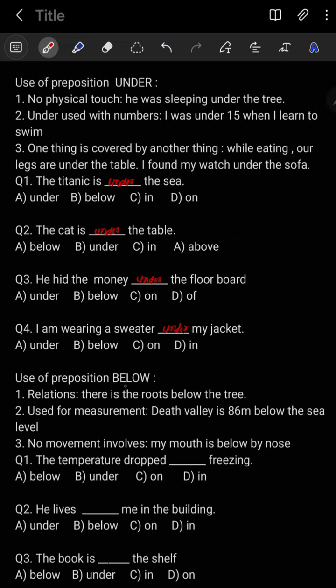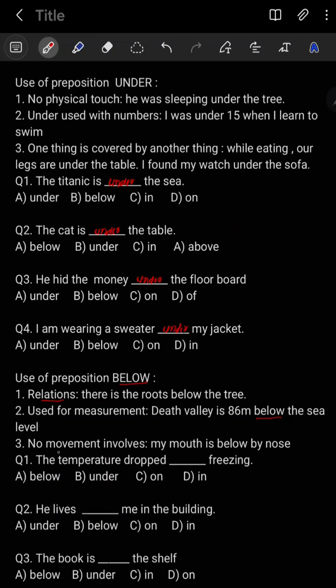Now we'll learn about below. The first one, in case of relation, we use the preposition below. For example, the roots are below the tree. There is a relation between the roots and the tree, so in that case we have to use below. Now point number 2, used for measurement, also we have to use the preposition below. Death Valley is 86 meters below sea level. In that case also you have to use the preposition below.